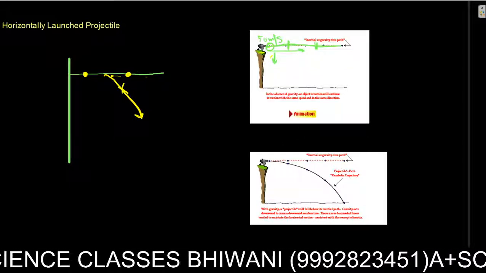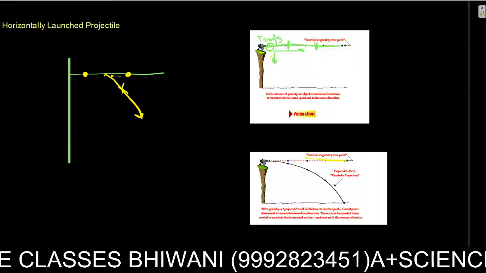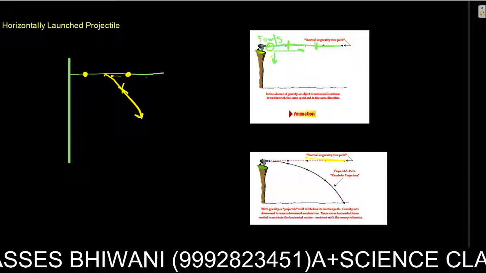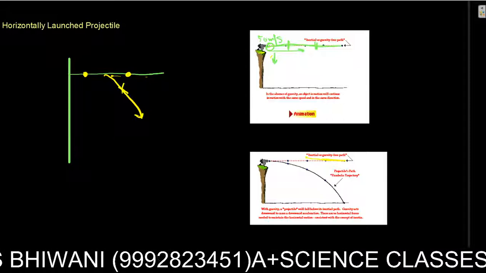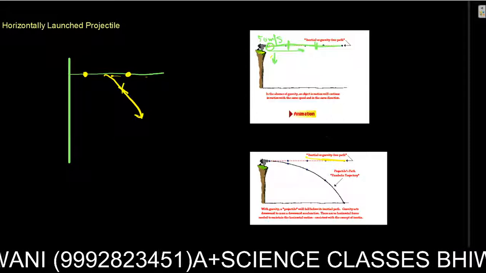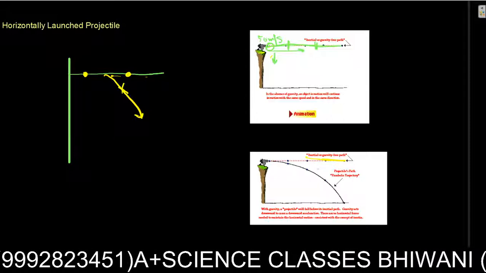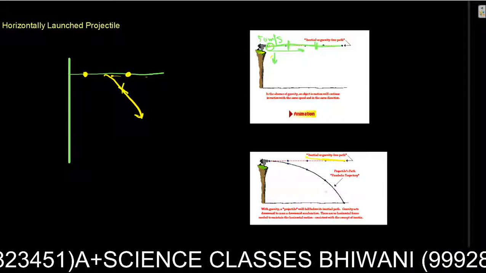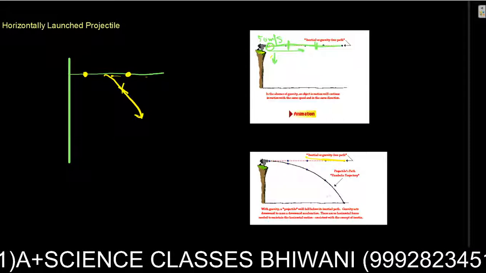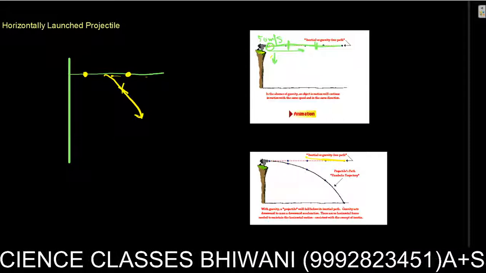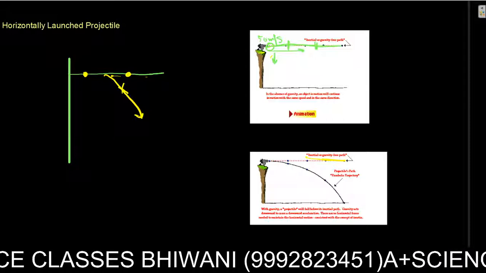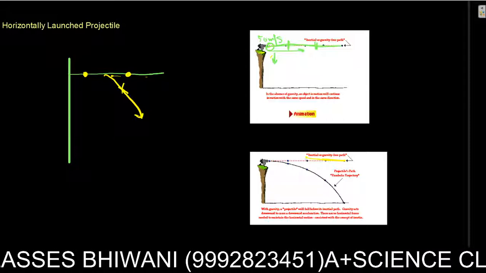See here, if gravity free path, it's going horizontal, but now my gravity is switched on, so gravity will attract it towards the earth's surface, so it will start coming down, as no horizontal forces are acting.